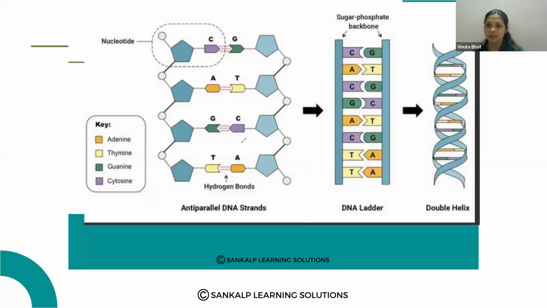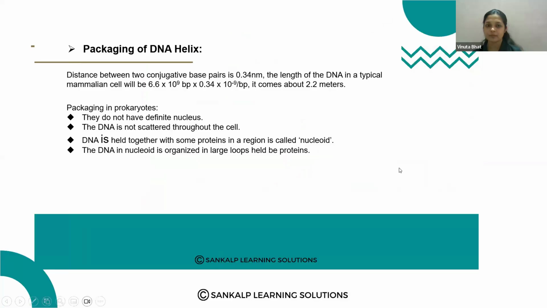I hope this concept is clear. Packaging of DNA helix. You know that DNA is present inside the nucleus, and how it is packaged inside the nucleus, how it is arranged inside the nucleus. Here, the distance between two consecutive base pairs is 0.34 nanometer.